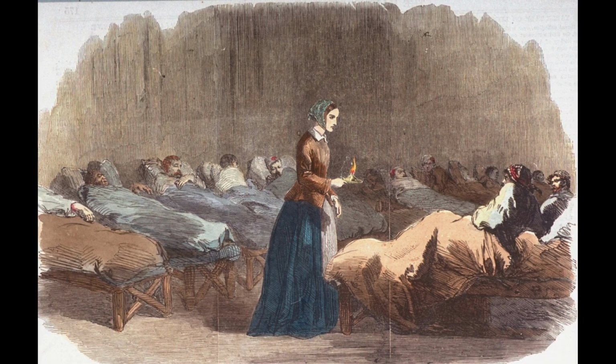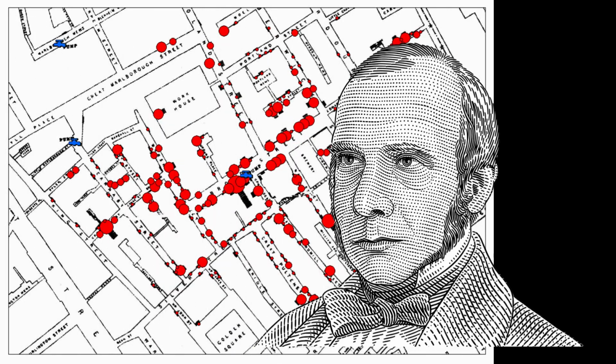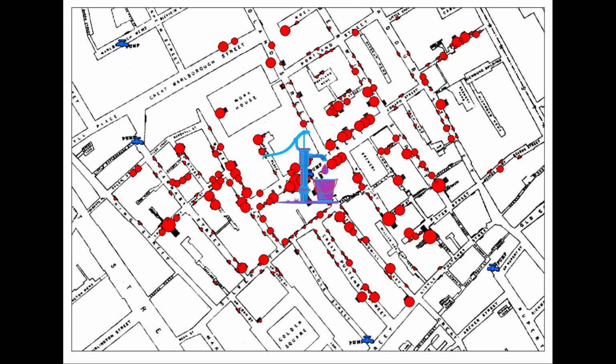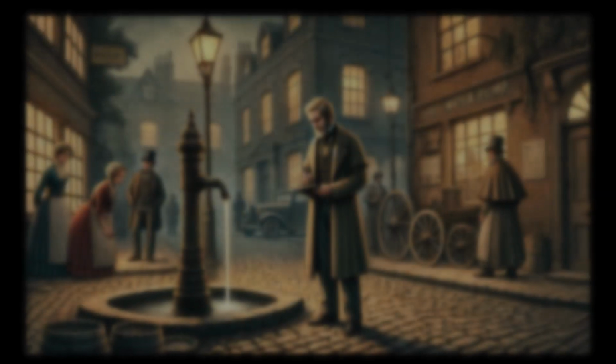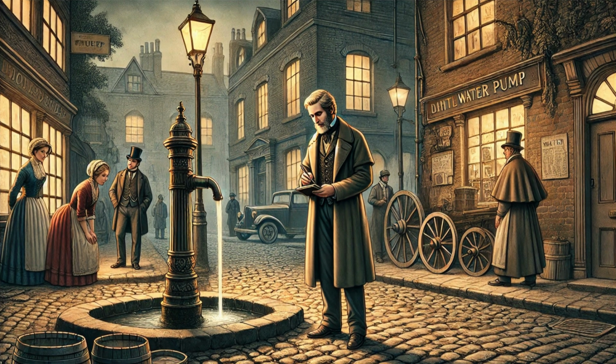Now, here's a story about detective work and a graph that stopped a deadly disease. In 1854, Dr. John Snow used one of the first scatter plots to track cholera cases in London. By plotting the locations of sick people, he discovered a contaminated water pump was the source of the outbreak. His graph not only solved the mystery, but also changed how we approach public health forever. Talk about the power of data visualization.